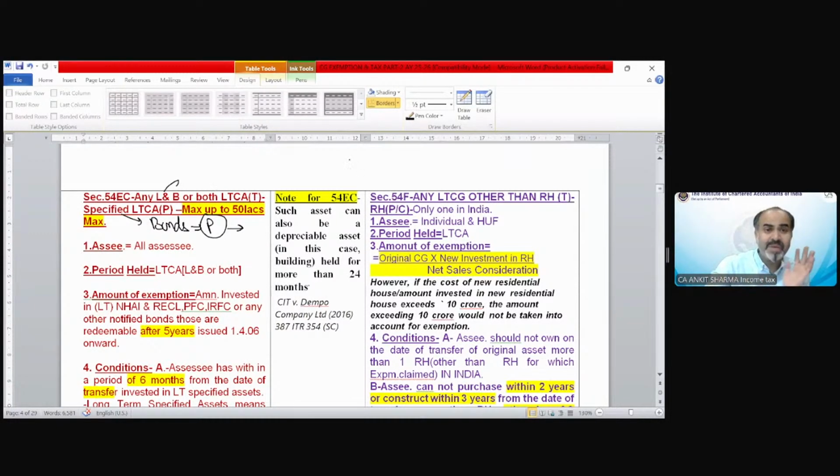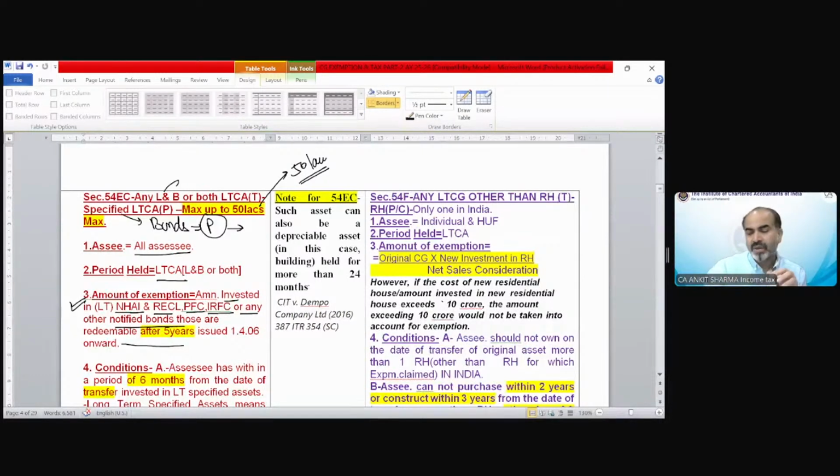The maximum exemption under section 54EC is 50 lakh rupees. Clear? All assessees can claim this exemption. The asset should be a long-term capital asset. The amount of exemption is the amount invested in long-term NHAI bond, RECL bond, PFC, IRFC, or any other notified bonds, those that are redeemable after 5 years. So we need to invest in only these specified bonds. The full forms of these bonds have been mentioned here.